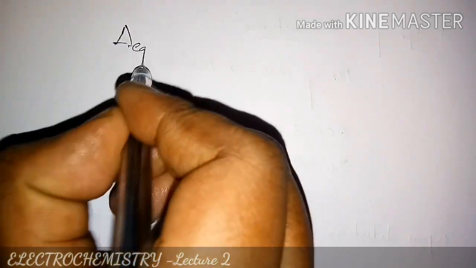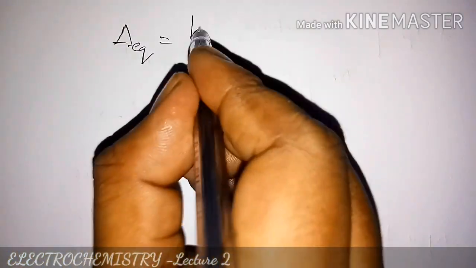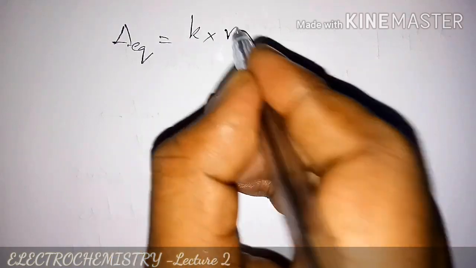Now another concept with respect to the equivalent conductance. We have an equivalent conductance, and equivalent conductance is the product of specific conductance and the volume.